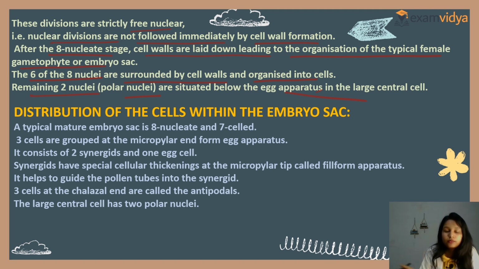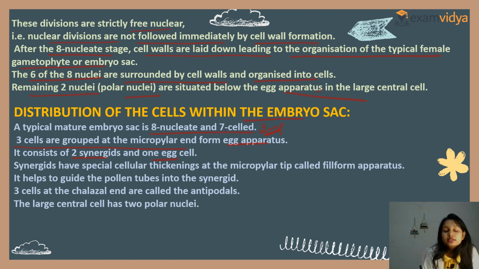This is important. Now, the distribution of cells within the embryo sac. A typical mature embryo sac is seven-celled and 8-nucleate. Clear? Very, very important, always a repeated question. Three cells are grouped at the micropylar end and form the egg apparatus. It consists of two synergids and one egg cell.